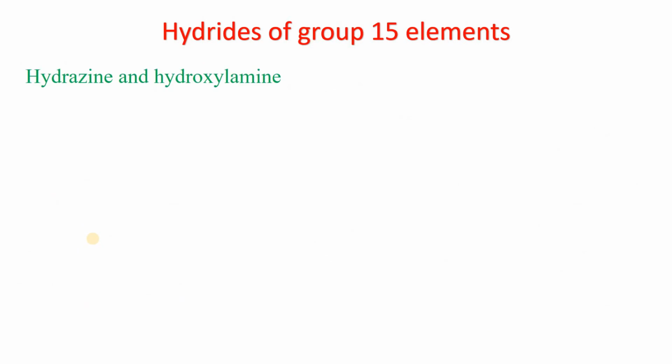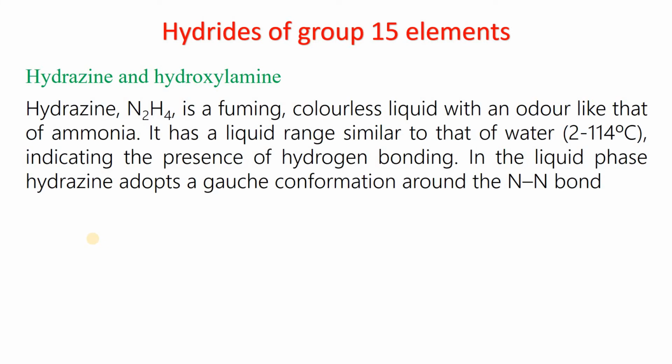Then we come to the next hydrides of the elements, hydrazine and hydroxylamine. Hydrazine, with formula N2H4 or NH2NH2, is a fuming colorless liquid with an odor like that of ammonia. It has a liquid range similar to that of water, from 2 to 114 degrees centigrade, indicating the presence of hydrogen bonding.